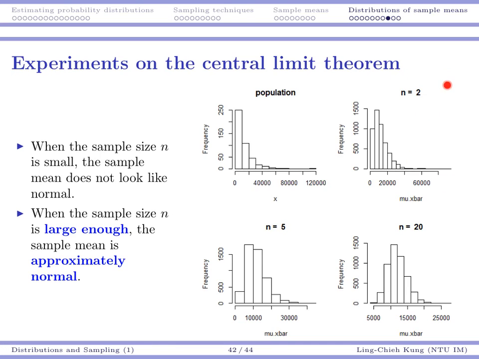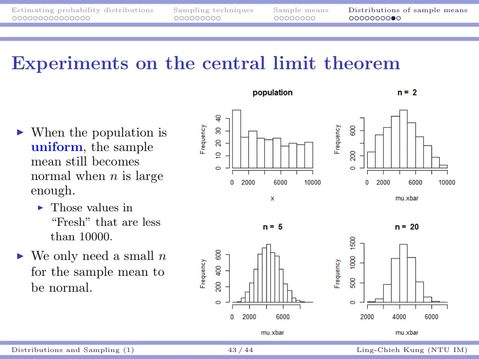When n is still 2, it's not that different. But when n is 5 or when n is 20, we gradually see that the sample mean looks like normal. When n becomes larger and larger, our sample mean becomes more and more approximately normal.